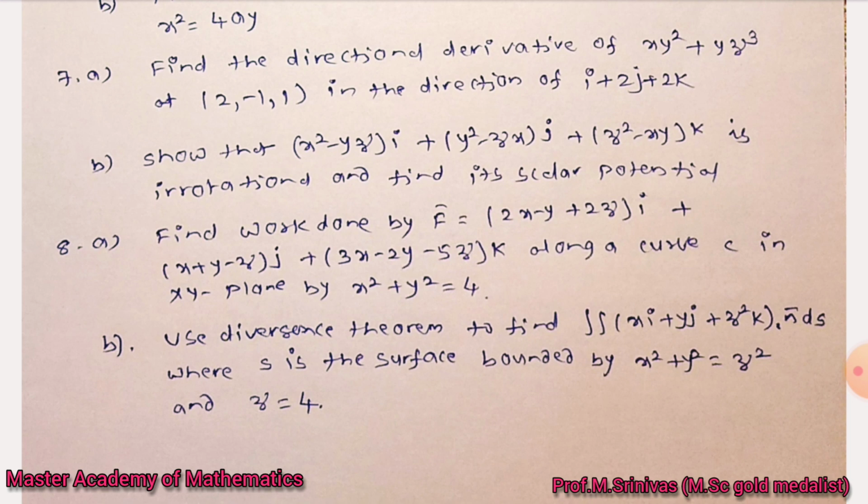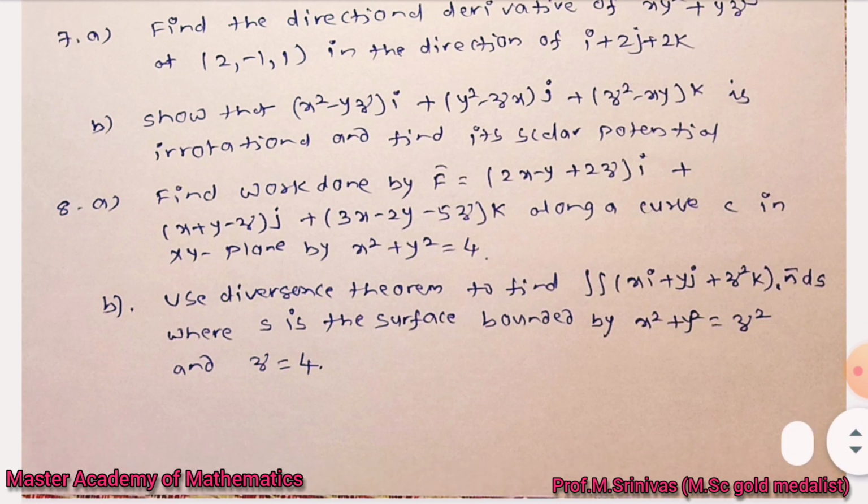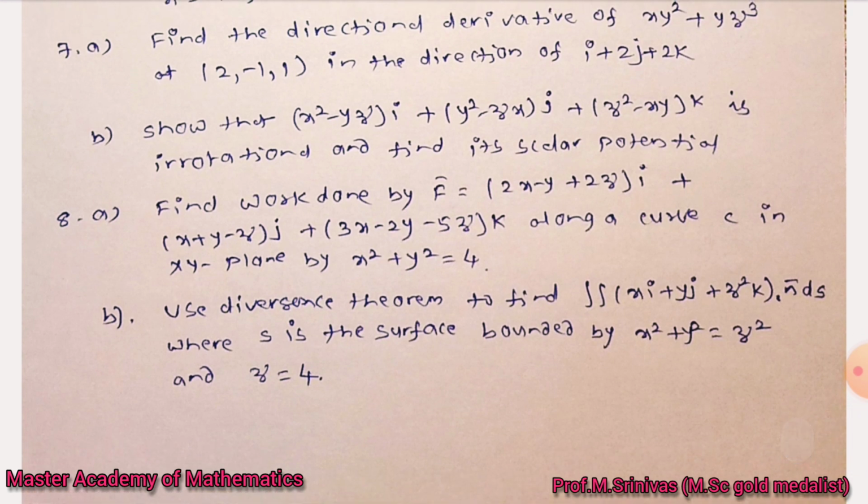Remember, whenever you use Green's theorem, Gauss theorem or Stokes theorem, when they ask you to find one integral value, you use its opposite integral by using the formula. Here they are asking for a double integral, which means the right side of the Gauss divergence theorem is a triple integral. So you can use that triple integral to find the particular value, which is easier to calculate than the given double integral.